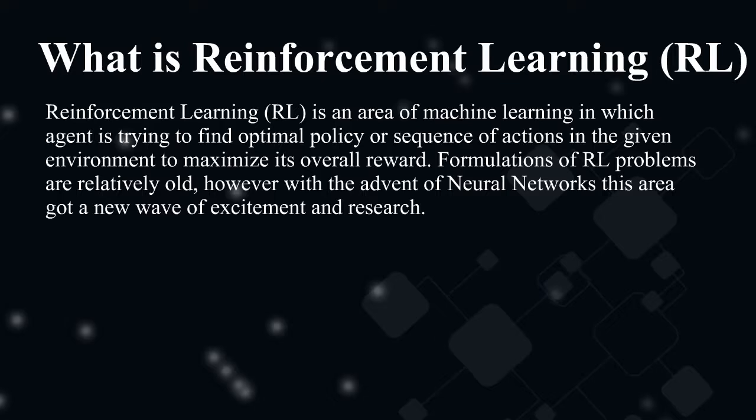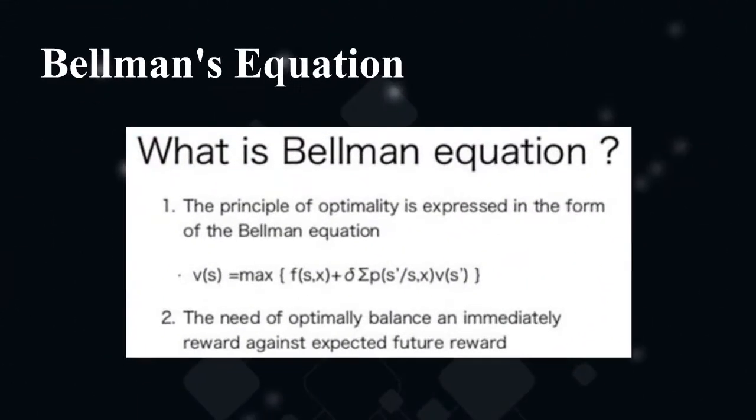One of the most important properties and equations in reinforcement learning is the Bellman equation. The Bellman equation tries to answer the following question: what is the value of this state? In other words, given the state I'm in, and assuming that I take the best possible action now and at each subsequent step, what would be the long-term reward that I can expect from this state? So this equation helps us to evaluate the expected reward relative to the advantage or disadvantage of each state.